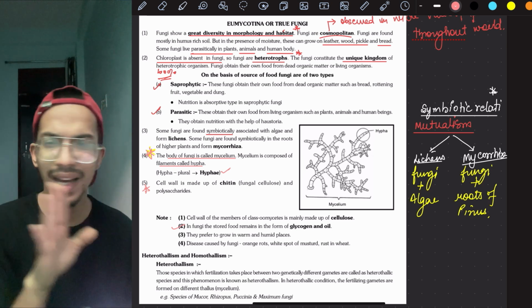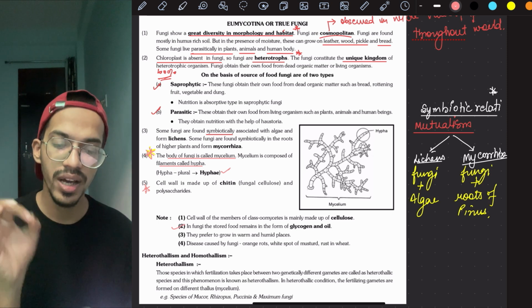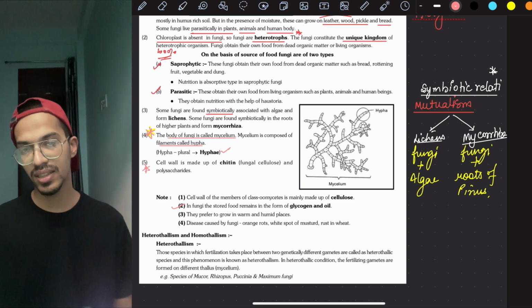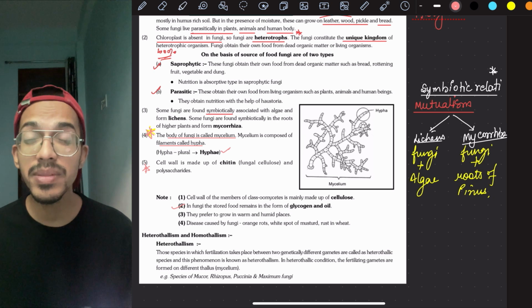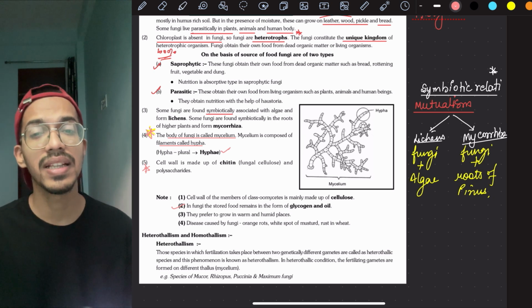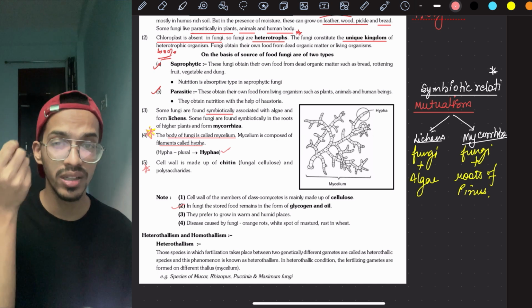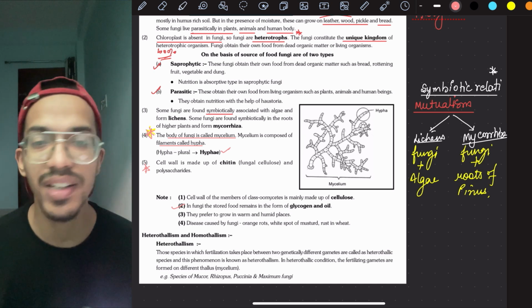They don't like the colder environments. Diseases caused by the fungi are the orange rot, white spots of the mustard, and the rust in the wheat. So these are certain fungal diseases in the plants. In animals, in humans, what happens? It can grow on your beard, on your skin, on your nails, inside your scalp, hairs, anywhere it can grow.